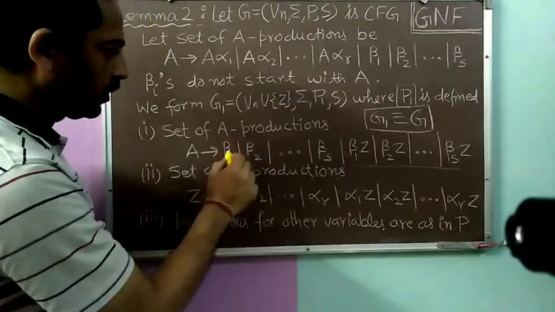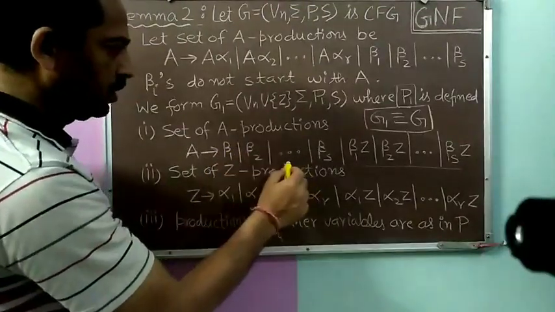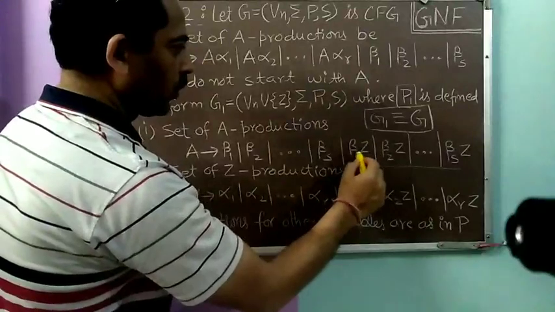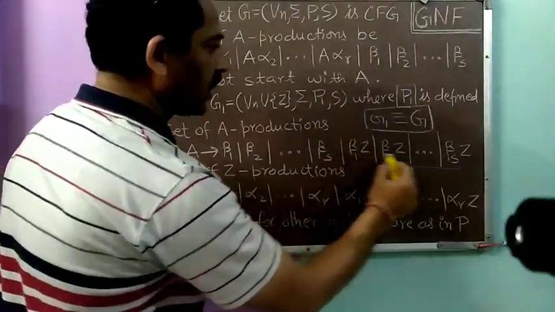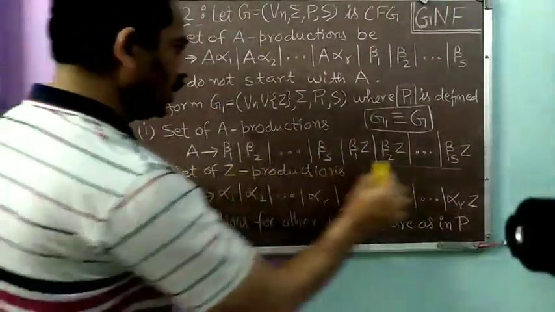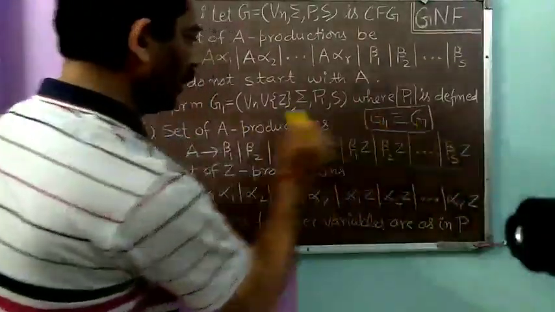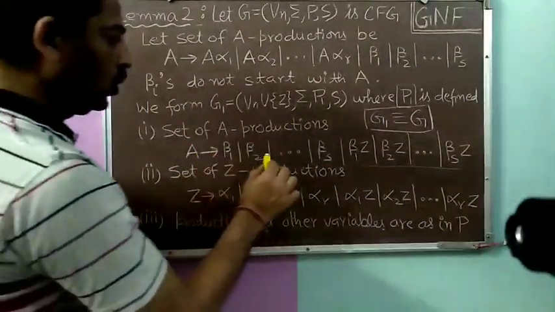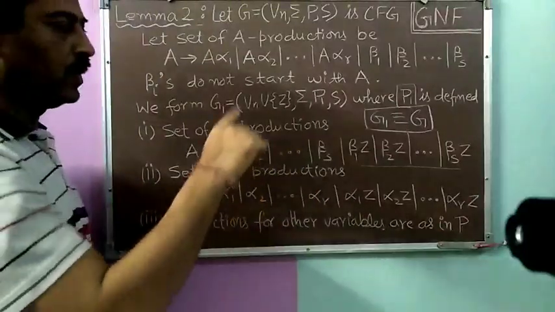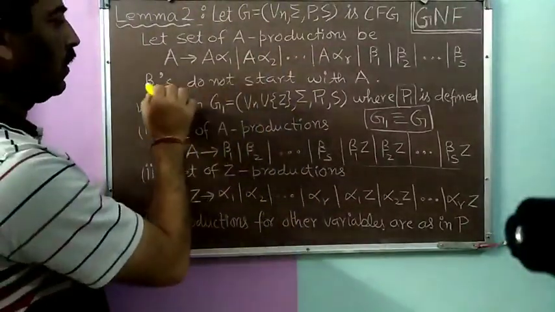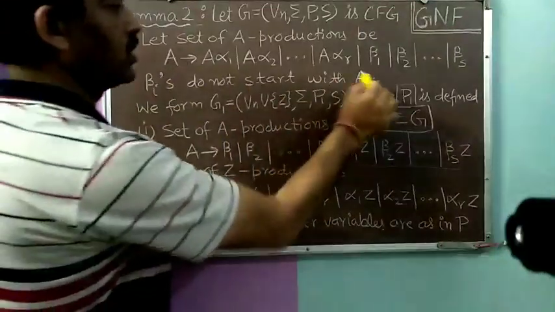These productions start with beta i's. Even if these are followed by Z, they still start with beta i's. So in this new set of A productions, no right hand side starts with the variable A, because we have already assumed that beta i's do not start with A.